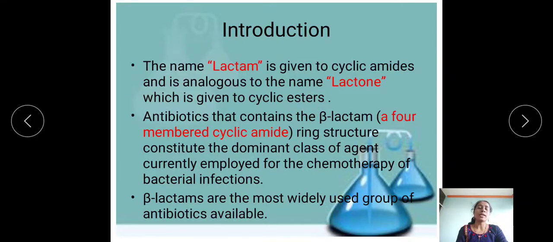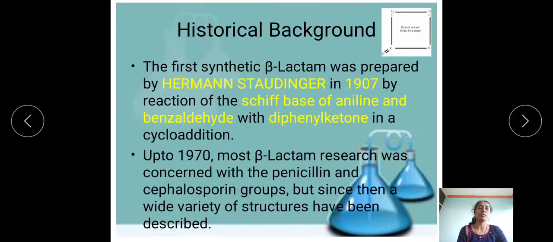Next, antibiotics that contain the beta-lactam: beta-lactam is a four-membered cyclic amide, a ring structure, which constitutes the dominant class of agents currently employed for the chemotherapy of bacterial infections. Beta-lactams are the most widely used group of antibiotics available.